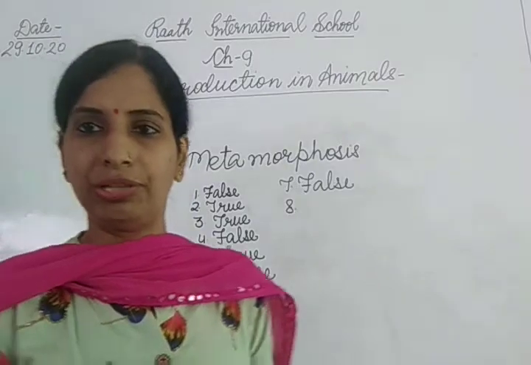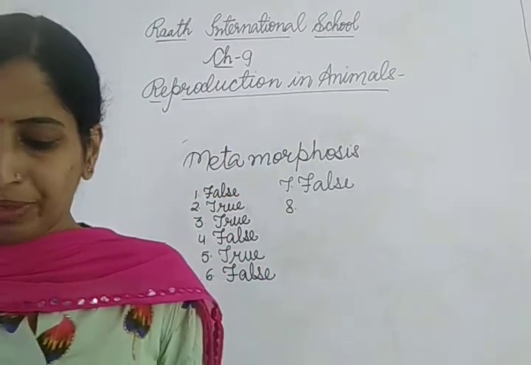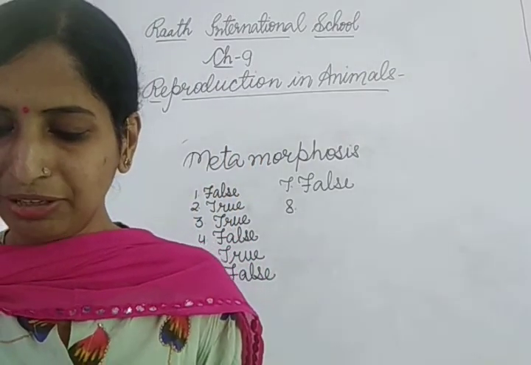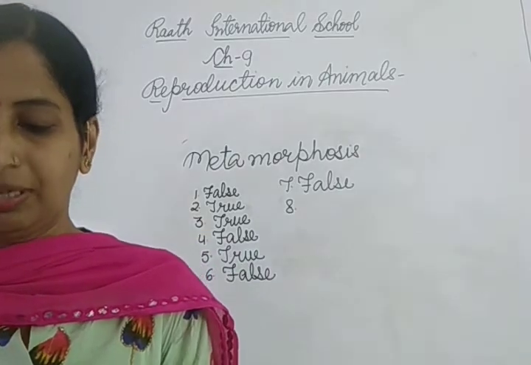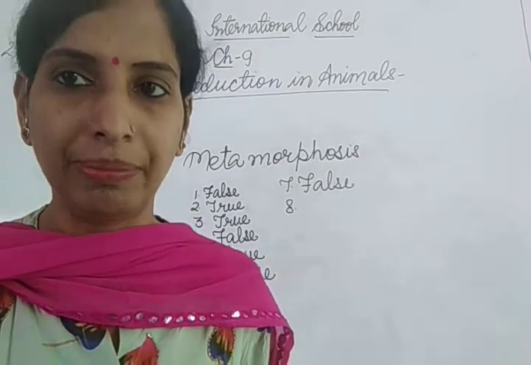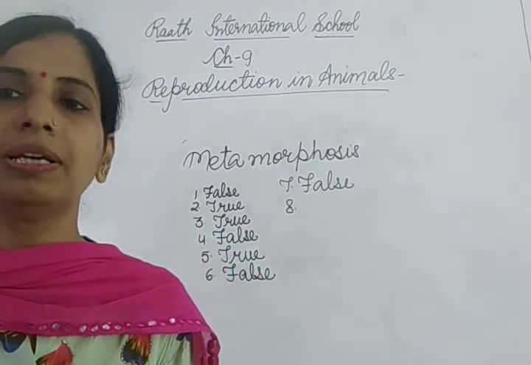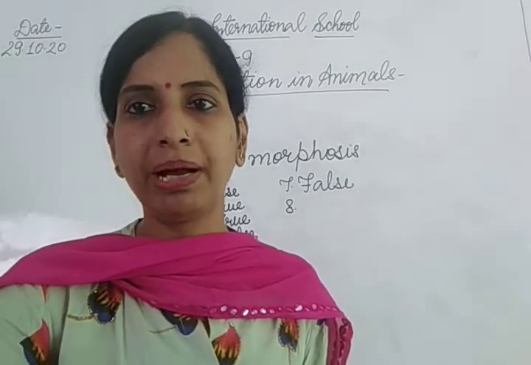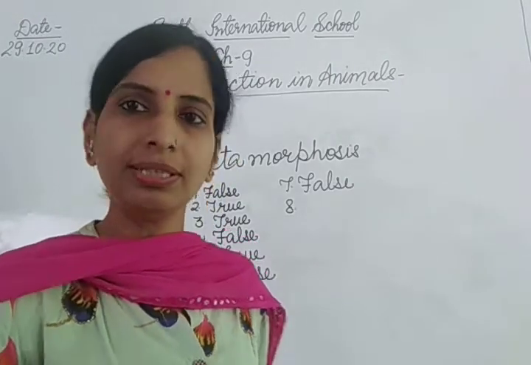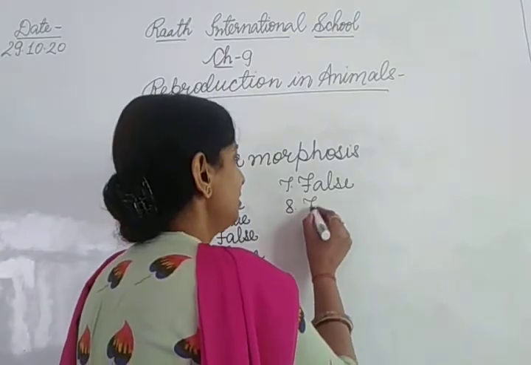This is false. Now the next statement, binary fission is a method of asexual reproduction. Binary fission is a method of asexual reproduction and it takes place in amoeba, bacteria. So this is true.